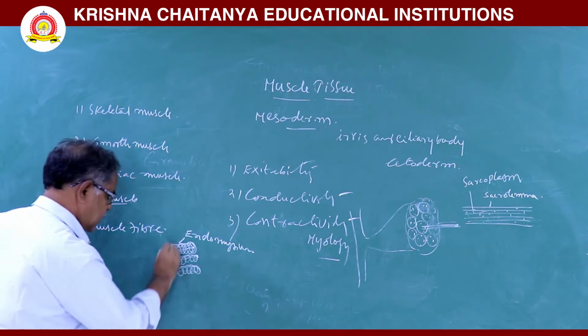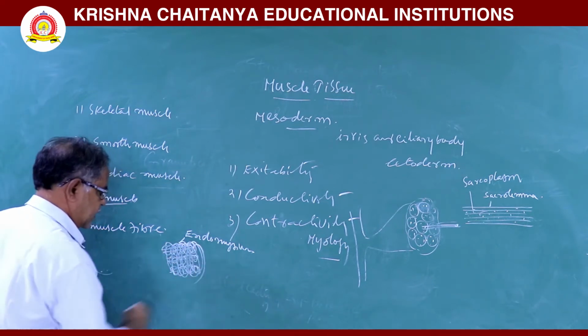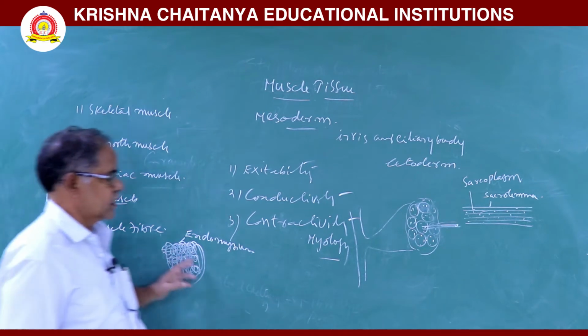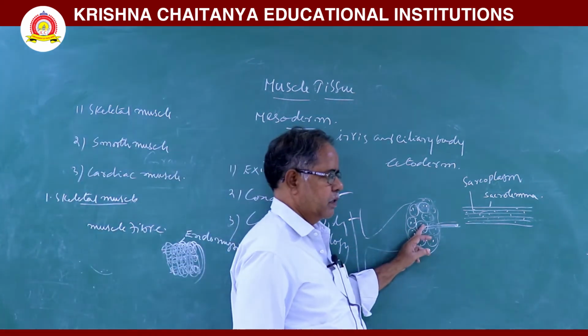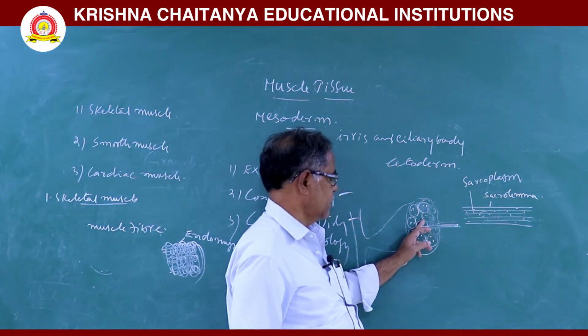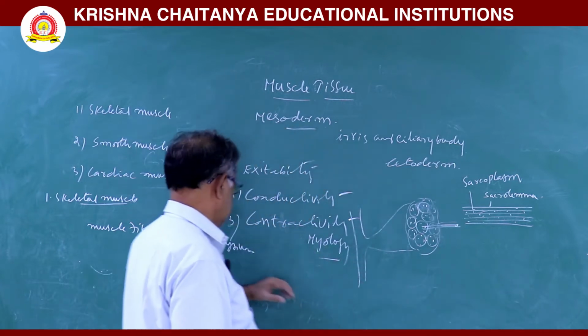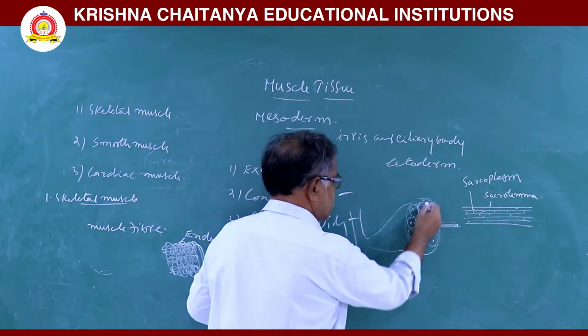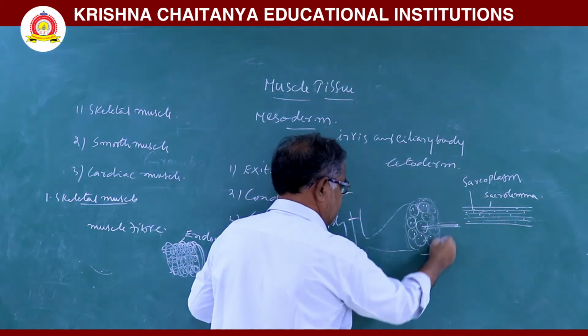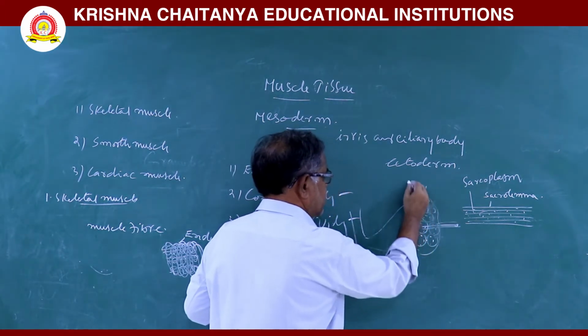These fascicles are surrounded by another connective tissue that is called the perimysium. Next, all these fascicles are covered by another connective tissue that is called the